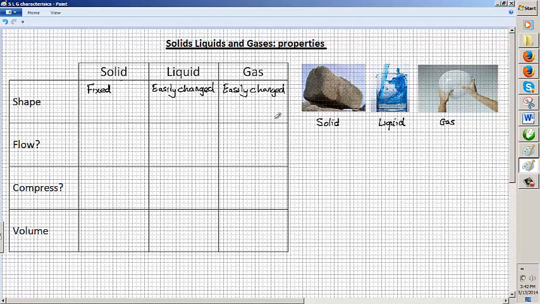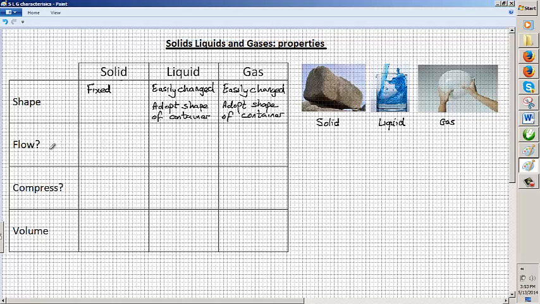Now liquids, this liquid's been poured into a container, right? So we can say that liquids adopt the shape of the container. Likewise, as the gas occupies or adopts the shape of the balloon it's in, we can say that gases also adopt the shape of their container. All right, so look over that.